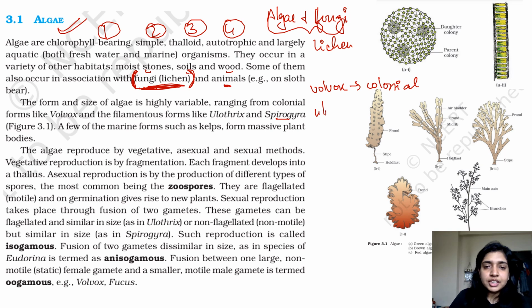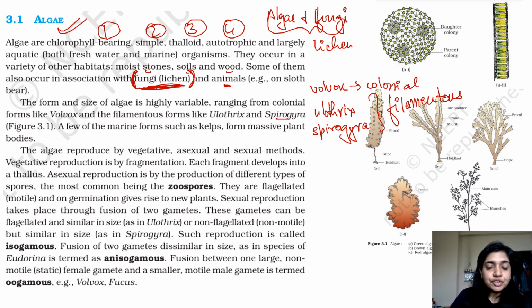So Ulothrix and Spirogyra, however you pronounce it, they are both what? They are both filamentous. Filamentous. Alright. A few of the marine forms such as kelps form massive plant bodies. We do not need to know about kelp because whenever you imagine kelp, you can easily imagine it as long plant bodies. However, they are algae. Alright, remember that. So the algae reproduce by vegetative, sexual, and asexual methods.